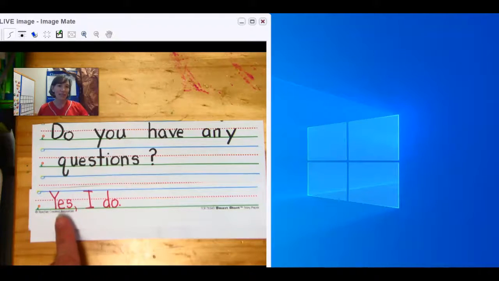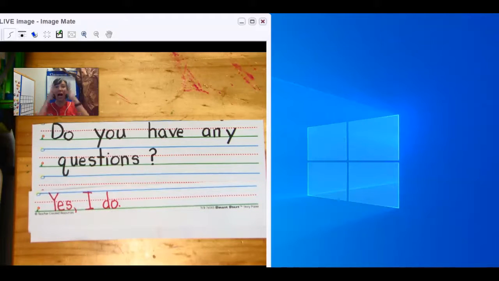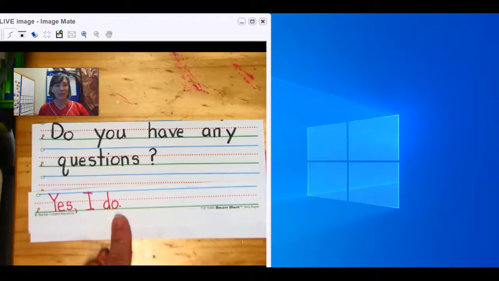Now, this, yes, I do, isn't a question. This is called a statement, and statements end in periods. You know how to write a statement because you wrote tons of statements about Dr. Martin Luther King Jr. All of those sentences end in a period.